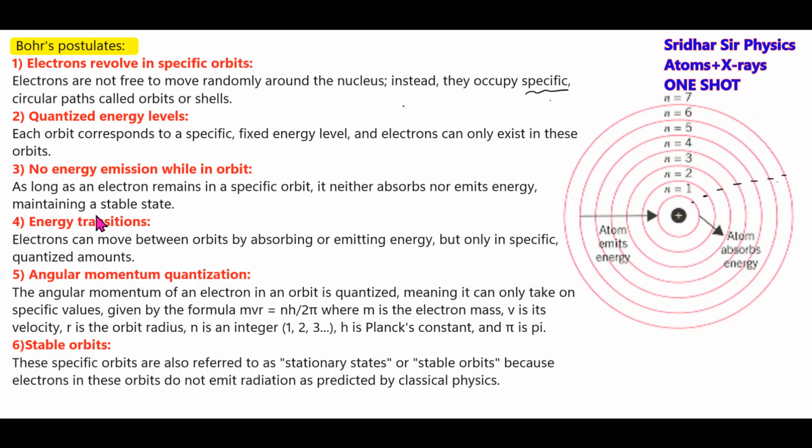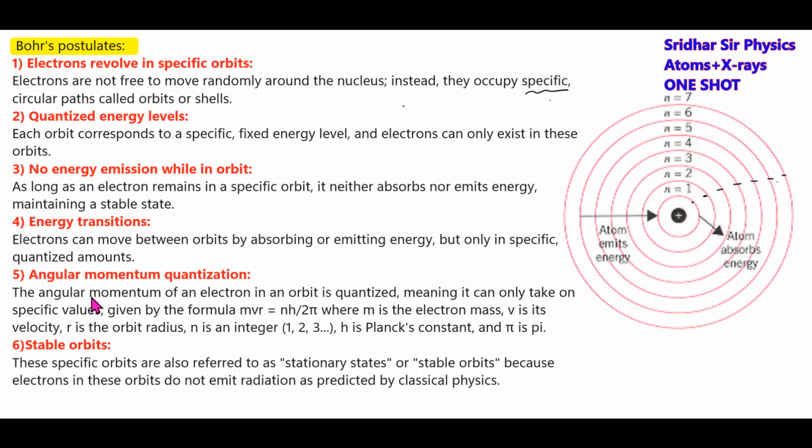Energy transition. Electrons can move between orbits by absorbing or emitting energy, but only in specific quantized amounts. The electron can move from a lower state to a higher state, or from a higher to a lower state. If the electron absorbs energy, it will move to a higher state. If the electron gives out energy, it will move to a lower state.